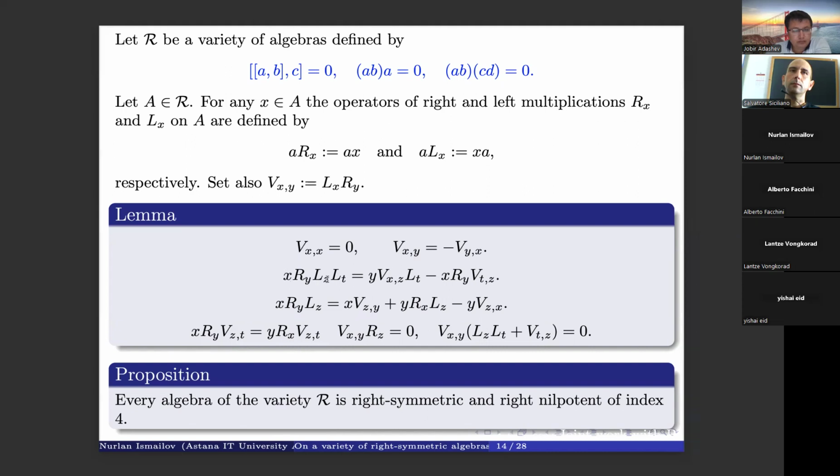And here we have very nice relations among our operators. And using these relations, we can prove that every algebra of the variety R is right-symmetric, and it is right nilpotent of index 4. Okay, it is a subvariety of the variety of right-symmetric algebras.